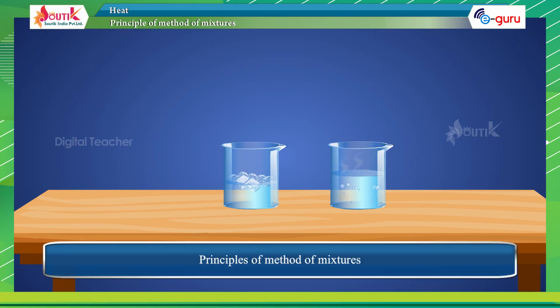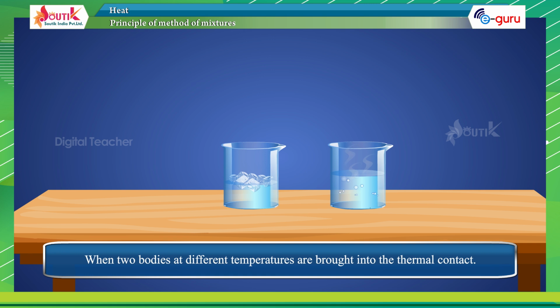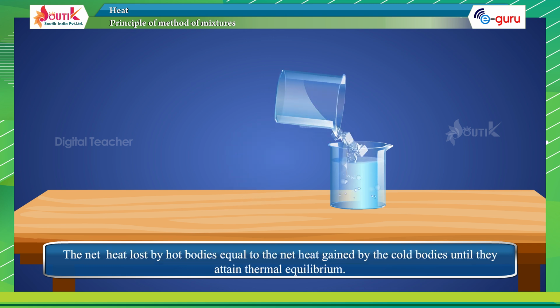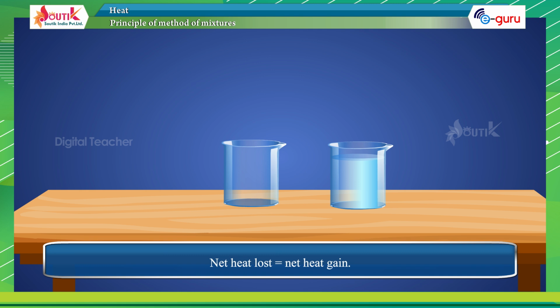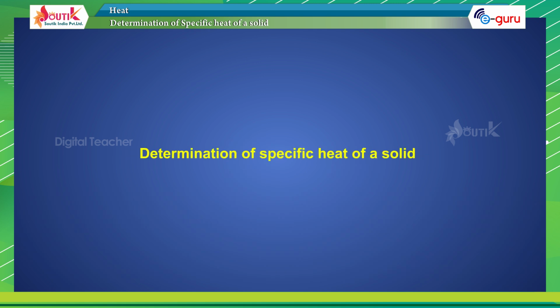Principle of method of mixtures. When two bodies at different temperatures are brought into thermal contact, the net heat lost by the hot bodies equals the net heat gained by the cold bodies until they attain thermal equilibrium. Net heat lost equals net heat gained. This is the principle of method of mixtures. Determination of specific heat of a solid.